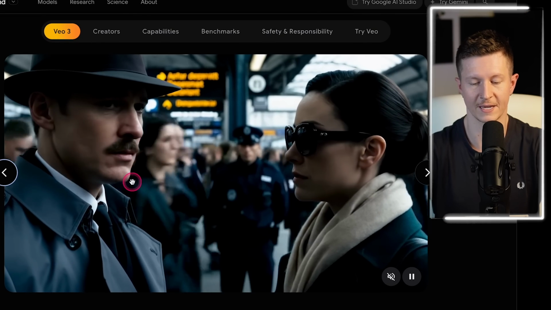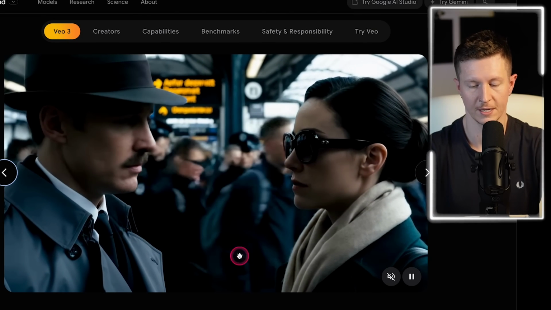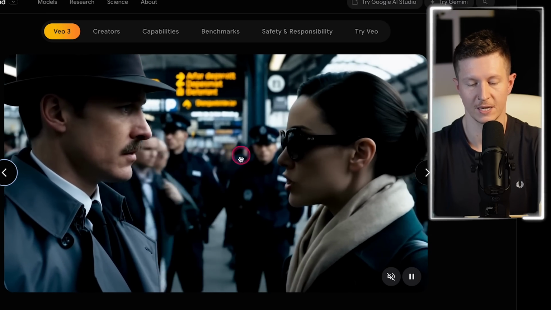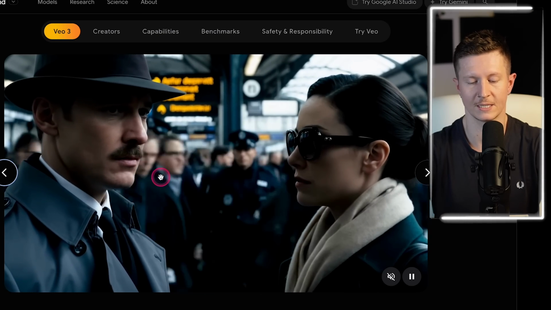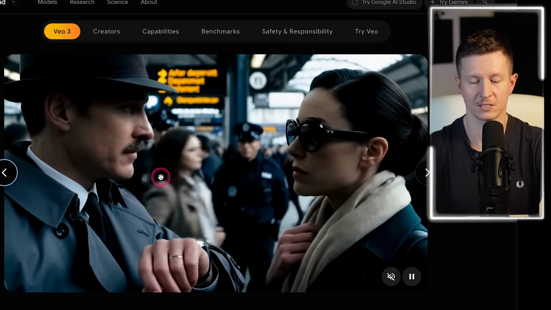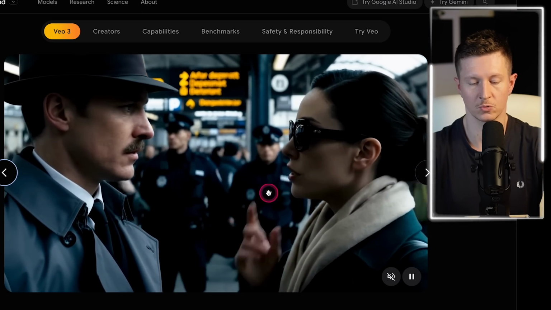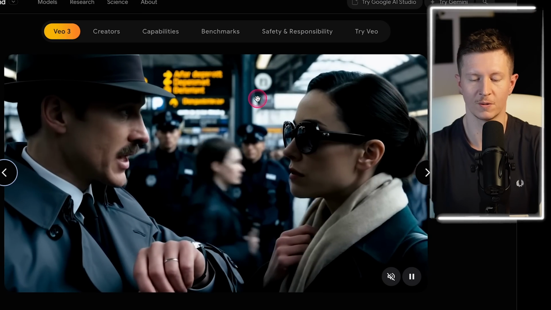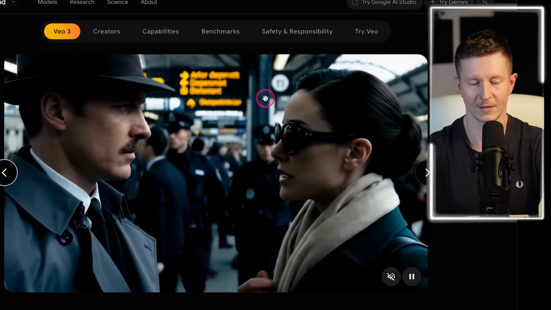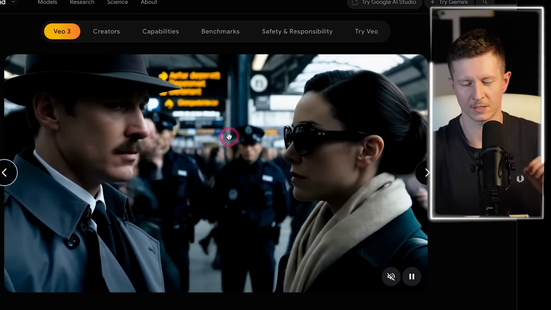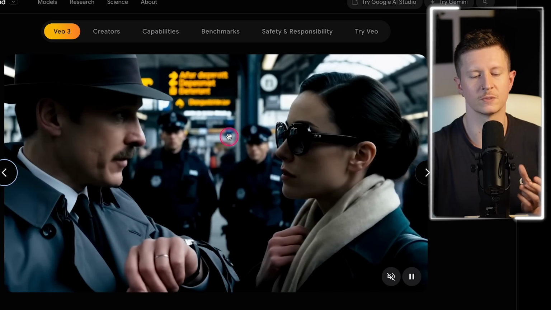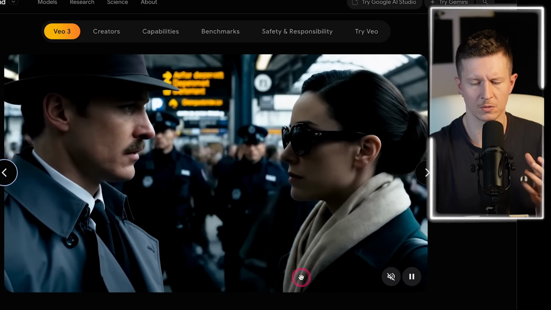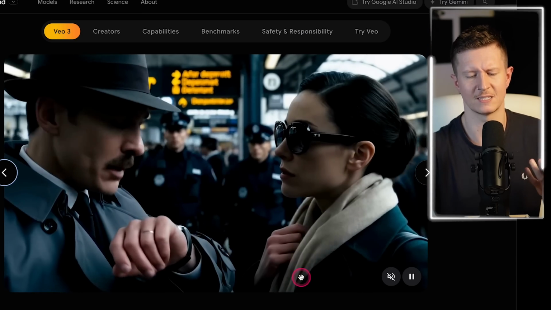This is an example of a dramatic cinematic shot, and what I love about this is just how well the secondary characters are working in the background, that they're moving through the scene in a way that enhances the atmosphere and it doesn't detract from it. As well as that, they're moving all in a sensible and coherent way. There is nobody moving backwards or, shall we say, acting in a way that detracts from the scene. Now, I'd also like you to pay attention to the subtle movements of the actors in this shot and just how lifelike these are. If you see her gesturing here, it really adds a sense of realism.